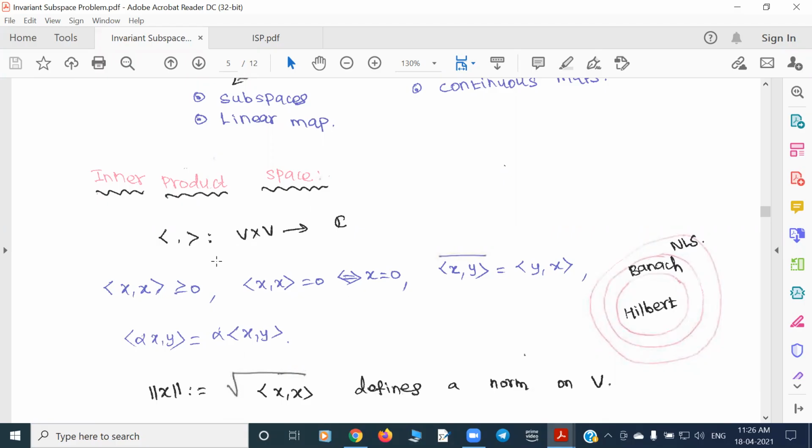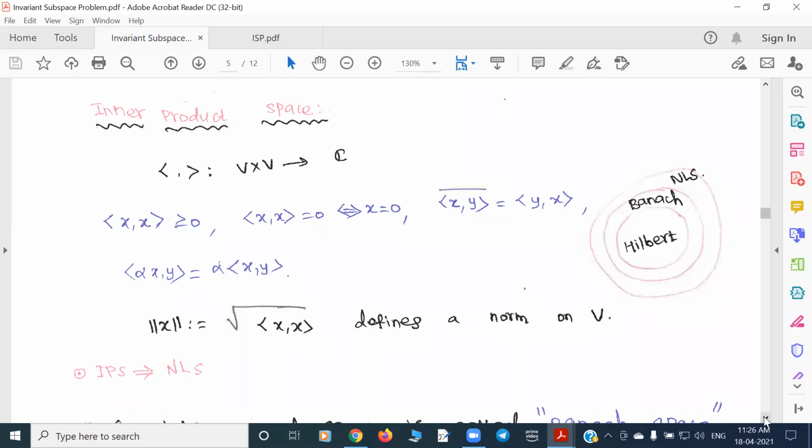If you have an inner product on a vector space, because the number is non-negative, you can take a square root, and this defines a norm. Once you have a norm, that gives a metric. So once you have an inner product space, that induces a normed linear space as well as a metric space and all those things.